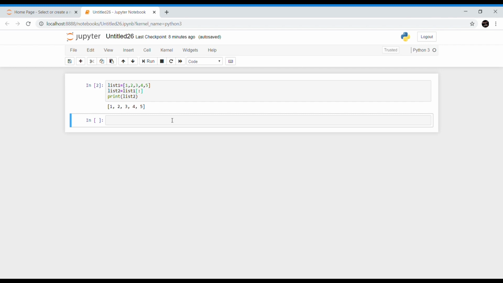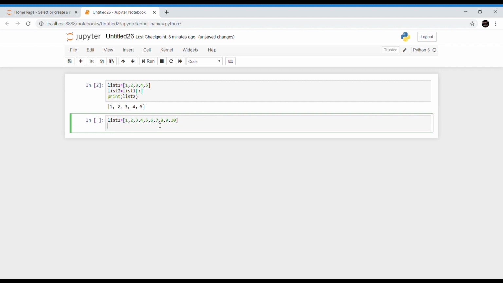Accessing a list element is the same as accessing the characters in a string. This can be done with the help of square brackets, and inside the square brackets we give the index value. Now let me show this with an example. Here is my list. If I want to print 2, then I can use print list of index position of 2, which is 1.